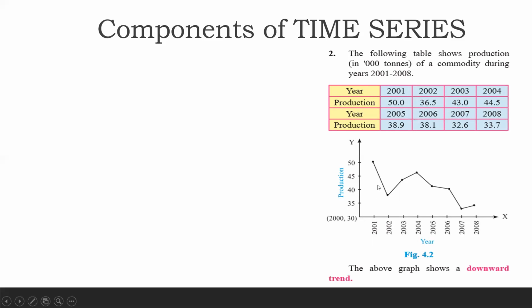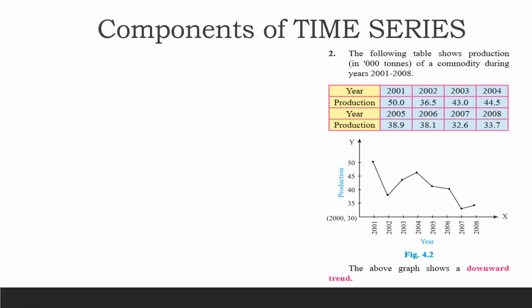आपको दिख रहा है during the year 2001 to 2002 कितना drastic change आया है ग्राफ में. Whereas if you see the difference between the year 2002 से 2003 hardly बहुत हल्का सा difference आया है. The same it is from 2003 to 2004. But if I ask you in the year 2006 to 2007, again you can see बहुत drastic fluctuations है. Similarly, in the year 2007 to 2008, very small change can be noticed in the graph of the particular company.